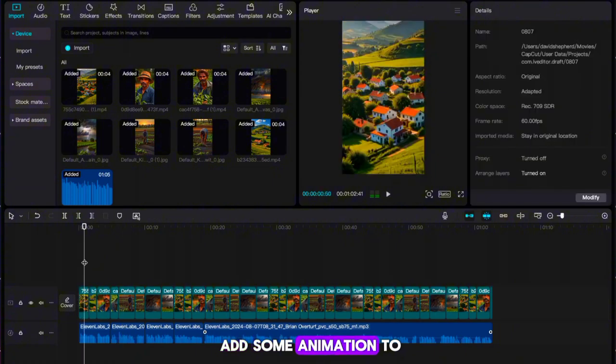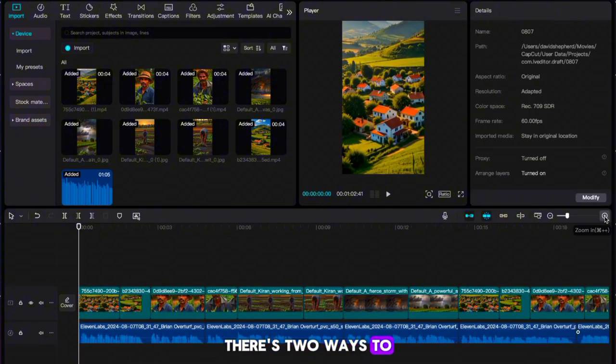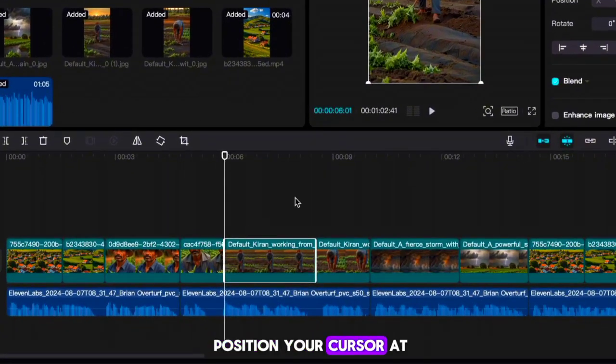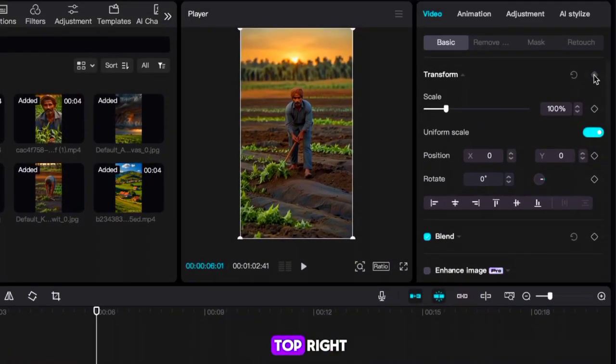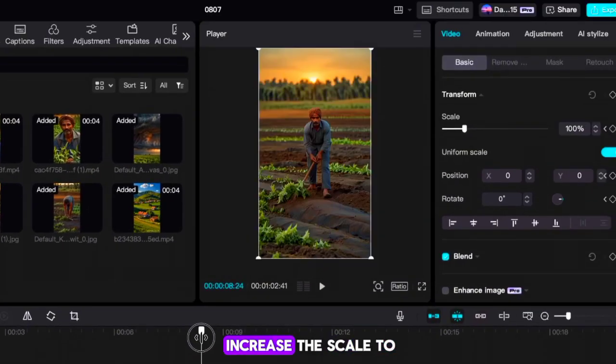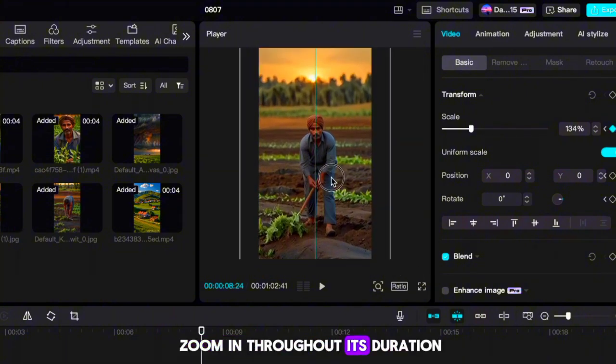Next, we're going to add some animation to your images. There's 2 ways to do this. The first is through keyframing. Select an image and position your cursor at the start. Next, head to the top right. Now, under the position settings, you want to hit this diamond. Now drag your cursor to the end of the image, and you want to increase the scale to around 120%. This should make your image zoom in throughout its duration.